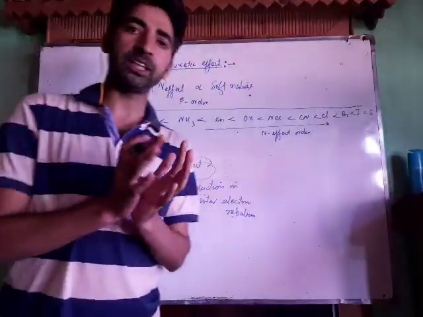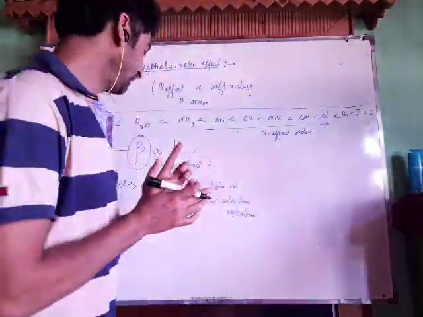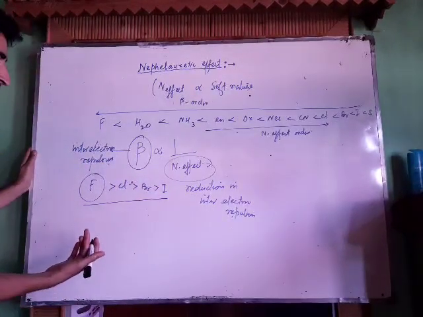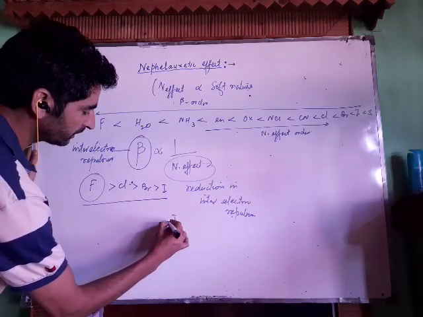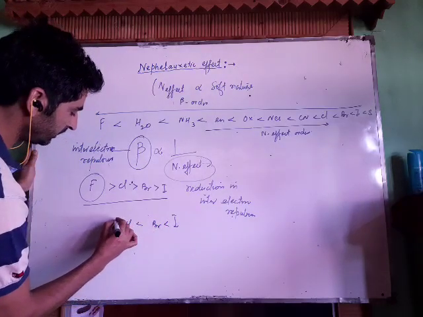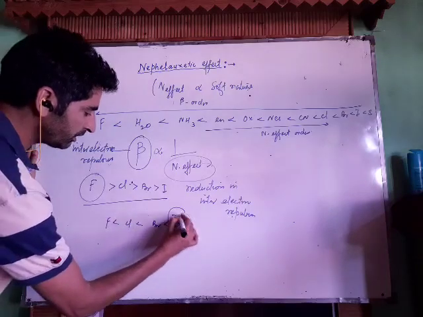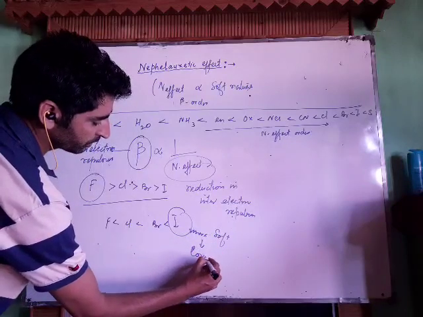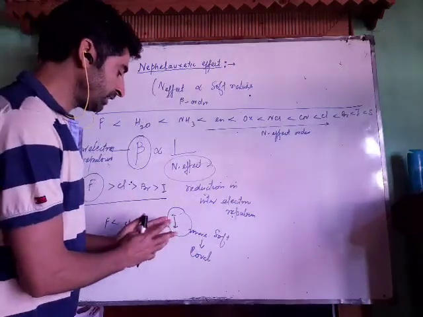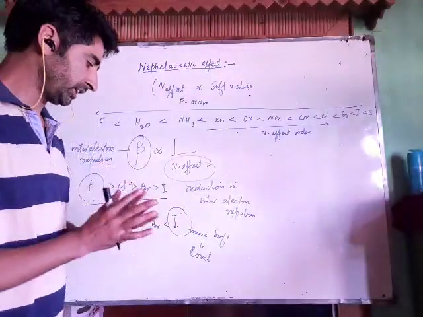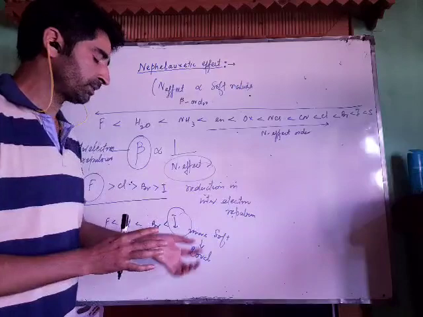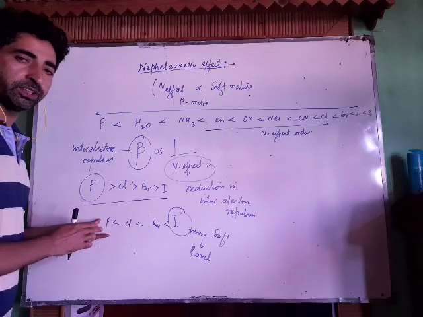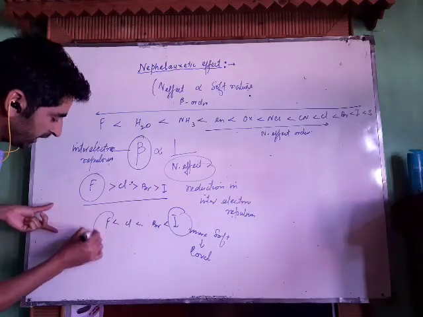Now see, the softer the ligand is, the more is the percentage covalent character. Therefore, if we arrange these ligands in the order of increasing soft nature, iodine is softer compared to bromine, compared to chlorine, compared to fluorine. The softer the ligand, the more covalent character. When a metal forms a bond with iodine, that will have more covalent character compared to a metal forming a bond with fluorine. In this case, there will be more ionic character.